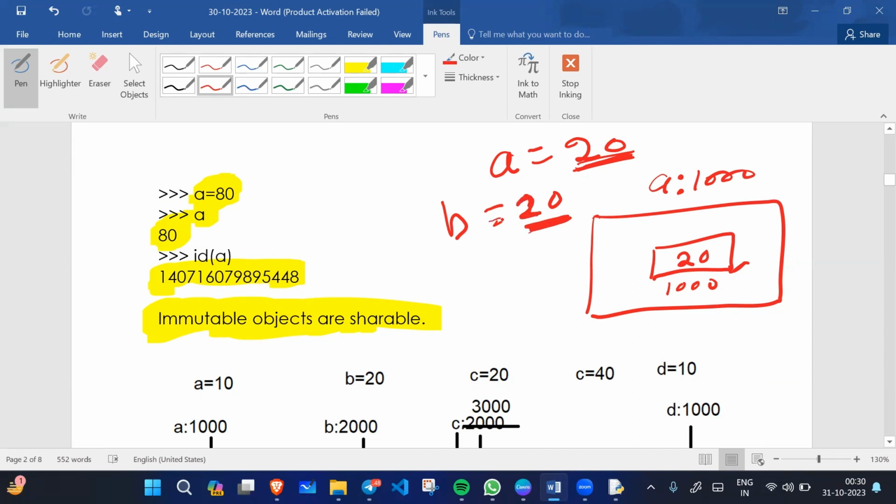Instead of creating a new block, b will also refer to the address of the previous memory block. So b also refers to this block, and a also refers to this block. This is the meaning of shareable. Immutable means no change, and shareable means sharing the same memory address.